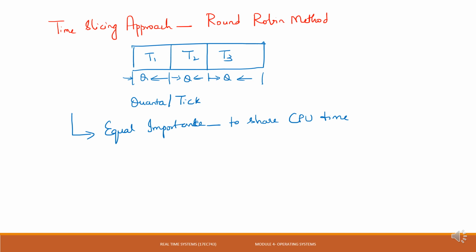The time slice should be minimum, so you have to ensure that the time slice allocated by the CPU to each and every task is minimum. That will differ from one operating system to another. Round robin is the oldest, fairest and easiest algorithm.